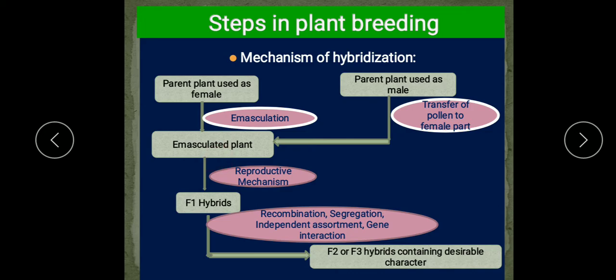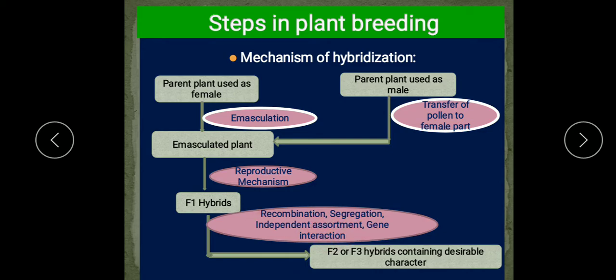Now the reproductive mechanism, meaning pollination, will take place, then fertilization, and the seeds which will be produced are the F1 hybrids or F1 seeds. Okay, later on the generations obtained from these F1 seeds would exhibit phenomena like segregation, recombination, independent assortment and gene interaction.